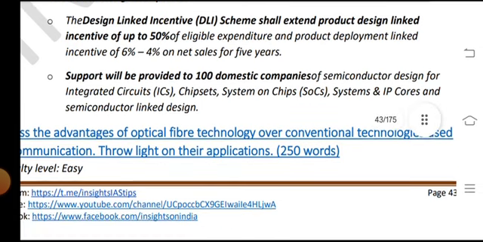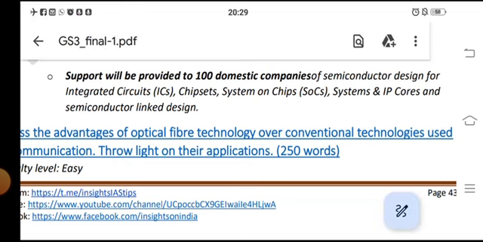Support will be provided to 100 domestic companies of semiconductor design for integrated circuits, ICs, chipsets, system on chips, SoCs, and system IP, and semiconductor linked design.